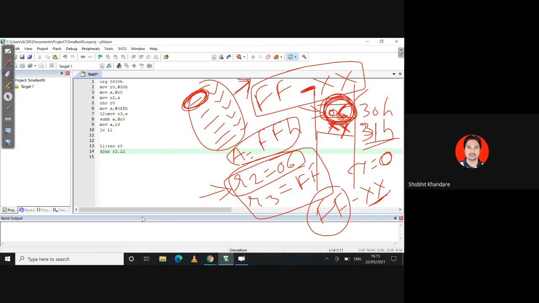Okay, so what is this DJNZ doing? Decrement and jump if non-zero. You have to monitor this R2. Already मैंने बताया था कि your R2 is 6, depending upon how many numbers you have to take, out of which you have to take the smallest number, और decrement करते रहने का है.